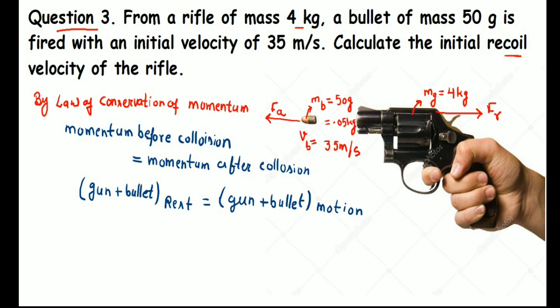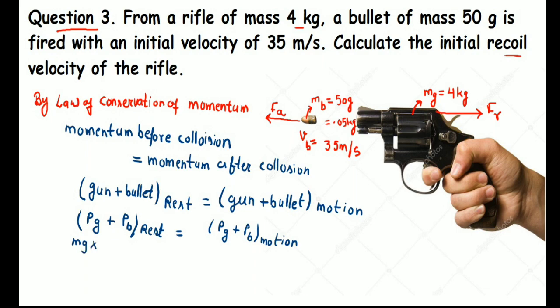Correct? Now, to find the momentum of both the gun and bullet, I can represent here the momentum of gun plus momentum of bullet when the condition was at rest. And here I am writing the momentum of gun plus momentum of bullet when they both were in motion. This is only one representation, student. In your copy or another book it might be represented in another form.